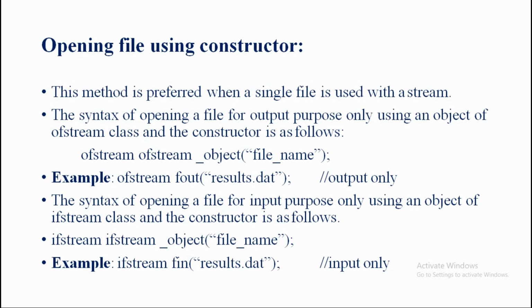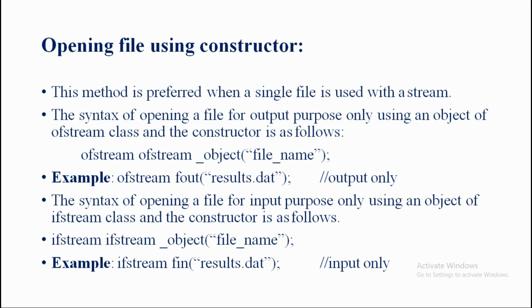By using the syntax, I completed one example: ifstream fin("result.dat"); and as a comment line we can write input purpose only.